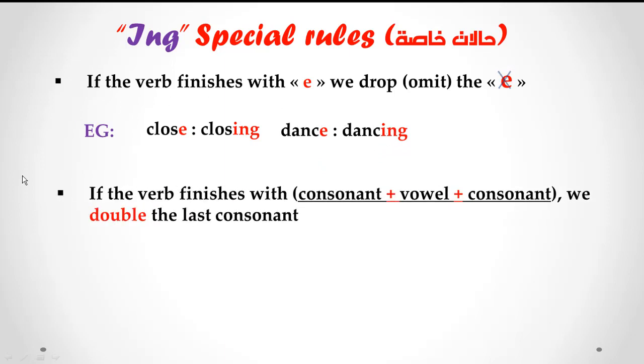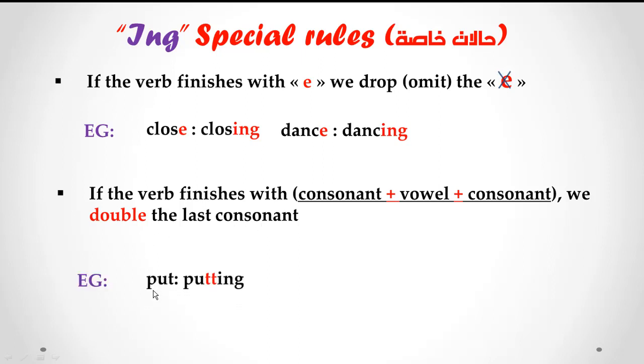2. If the verb finishes with consonant, vowel, consonant, we double the last consonant. If the verb finishes with consonant, vowel, consonant, one after the other at the end, we double the last consonant. Let's have an example.